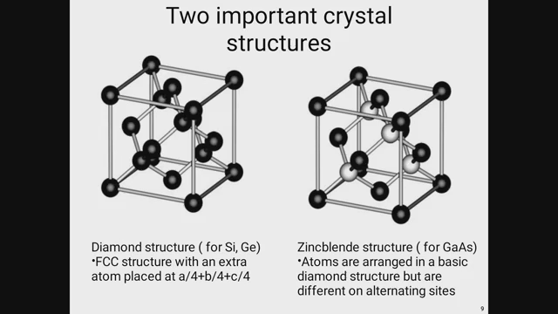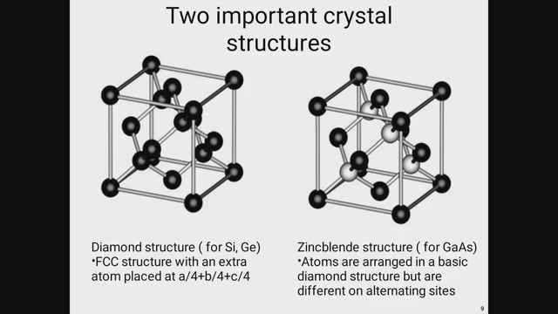So these are the two basic important types of crystals. This is the face centered cubic crystal. We have already seen in previous slides that in case of face centered cubic crystals, each face has 1 atom.